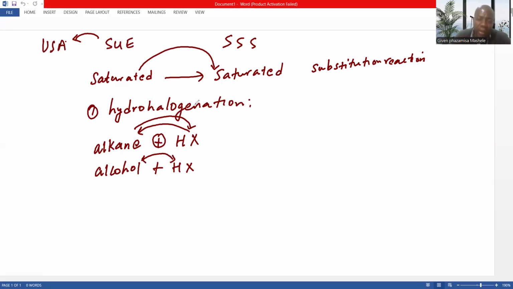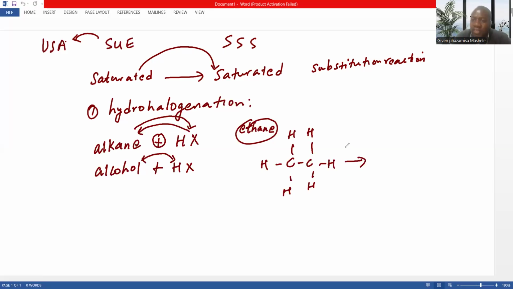Let me just do one example. Let's say we have ethane. Remember, eth means two, so it's going to have something like this. Then within this, let's say we use hydrogen with bromine.